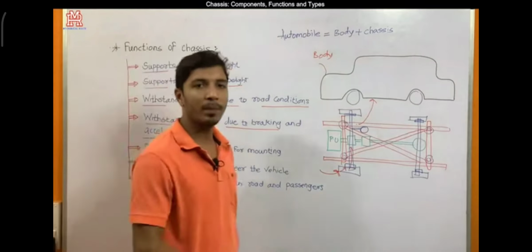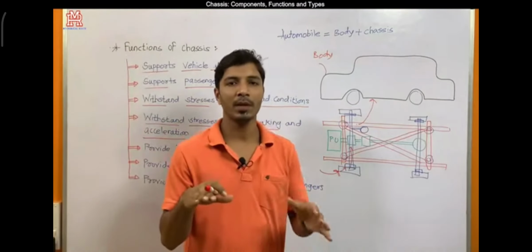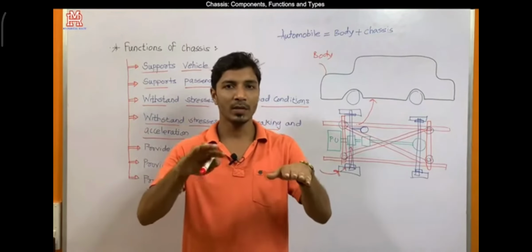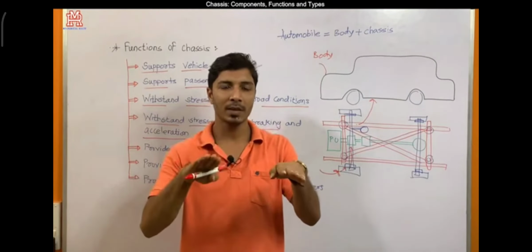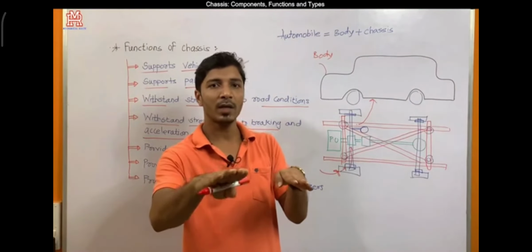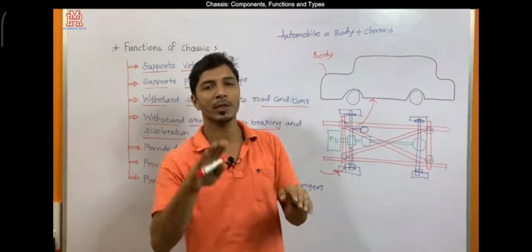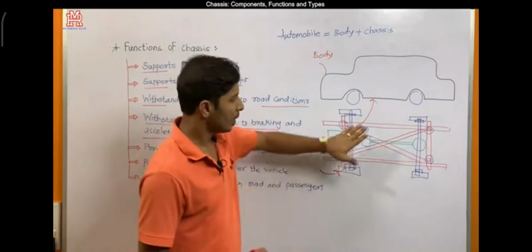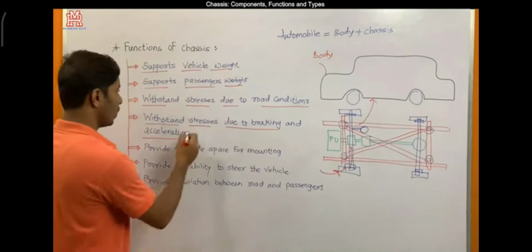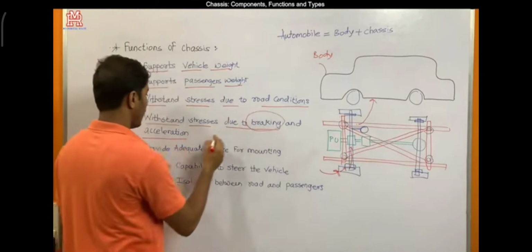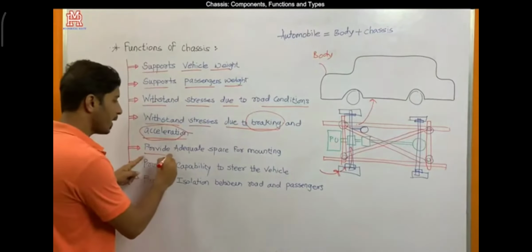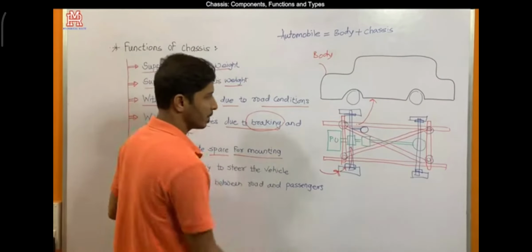We know that when the brake is suddenly applied, what will happen? The vehicle weight will be shifted to the front side. And when acceleration suddenly takes place, when a driver suddenly presses the accelerator pedal, what will happen? The vehicle lifts at the back, meaning the vehicle weight will be transferred to the rear side. So obviously these weights need to be taken care of by the chassis itself. So that covers braking and acceleration, and then the next is that it should provide adequate space for mountings.